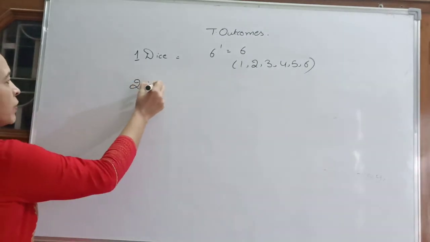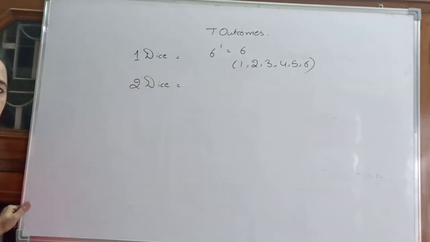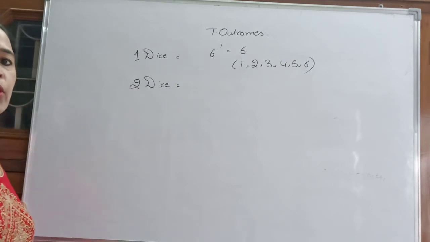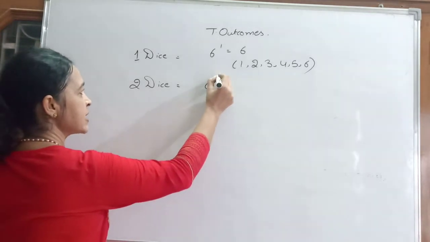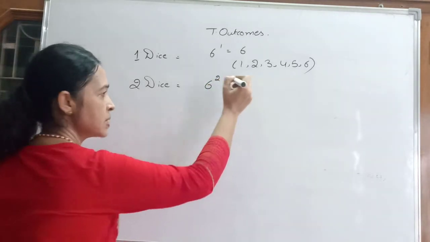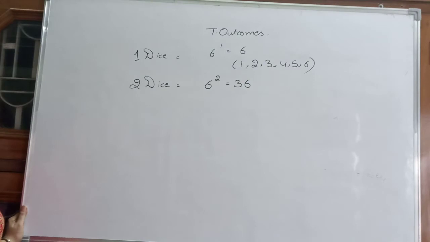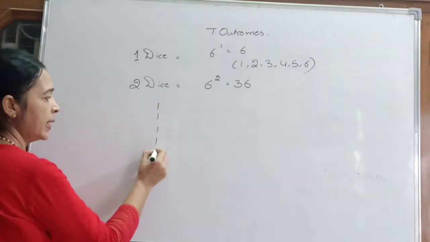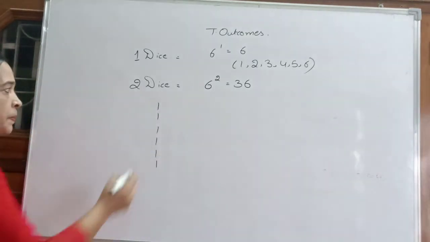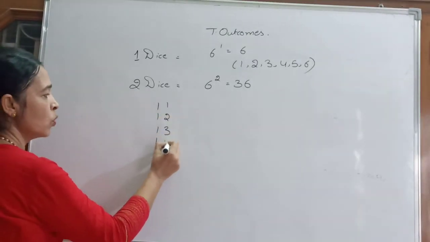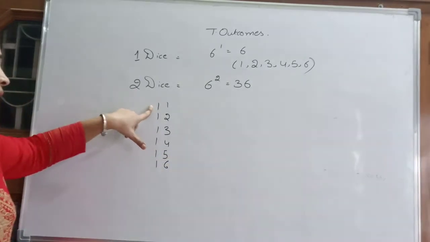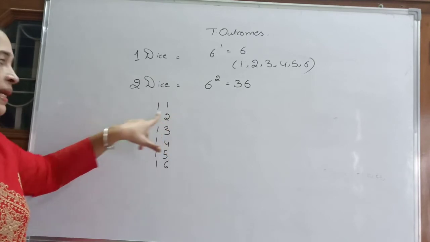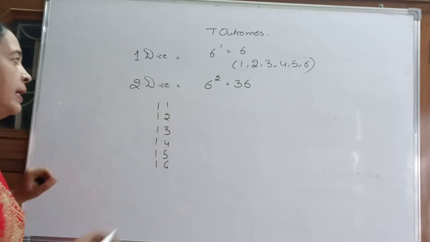What happens if we throw 2 dice together or throw 1 dice one after the other 2 times? How many total outcomes will we get? We will get 6 power 2, 36 outcomes. How can we calculate all of them? First, write 1 on first dice. 1, 2, 3, 4, 5, 6. We are getting 1 on first throw and 1 on second. 1 on first, 2 on second. 1 on first, 3 on second.